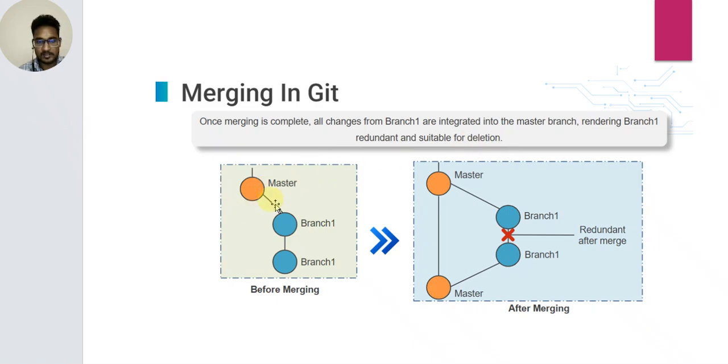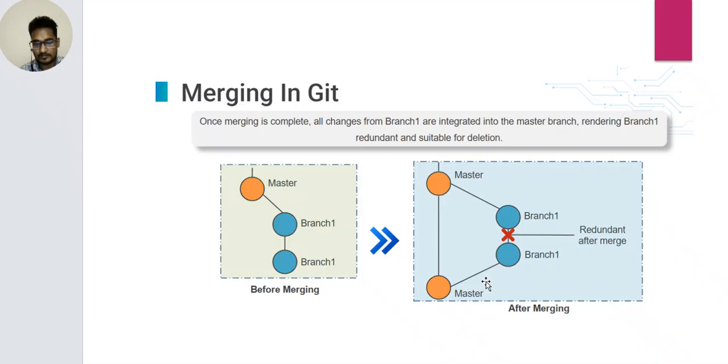This is the master branch. The red is the master branch, and blue is branch 1 and branch n before merging. After it's merged, this is the master branch, and branch 1 and branch 2 have been merged in. Just after the merge, it's a collaboration.